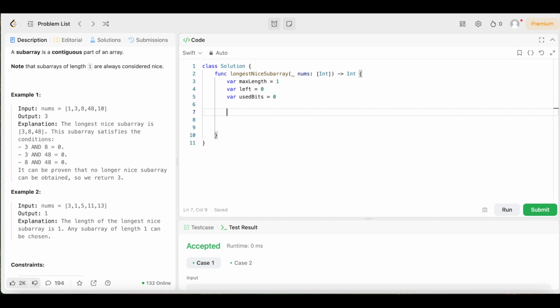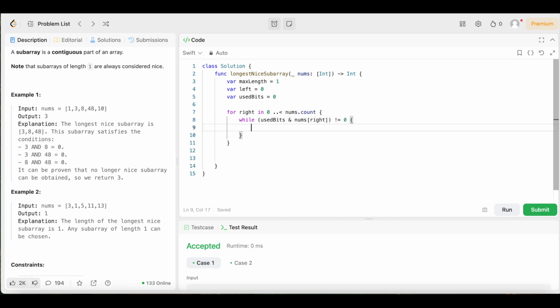Now we need to iterate through the array using the right pointer. So we can say for right in 0 up to nums dot count. Now if adding nums right causes a bitwise conflict, we need to shrink the window from the left. So we can say while, open up the parentheses, use bits and nums square bracket right, come outside the parentheses, does not equal 0.